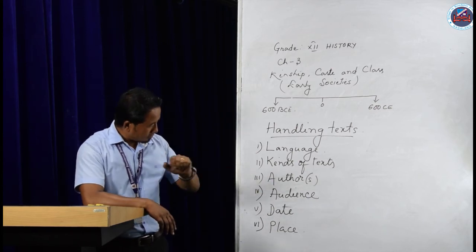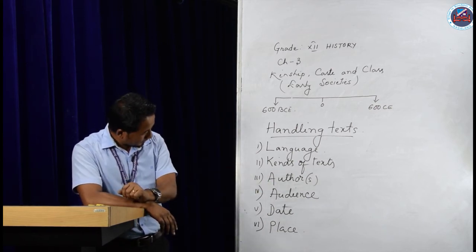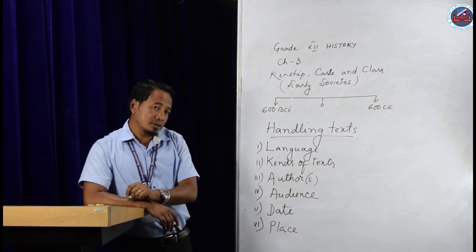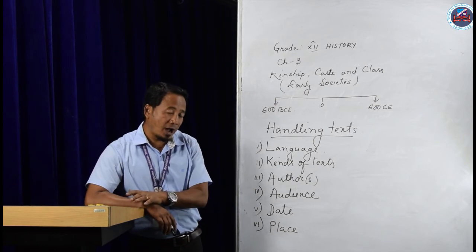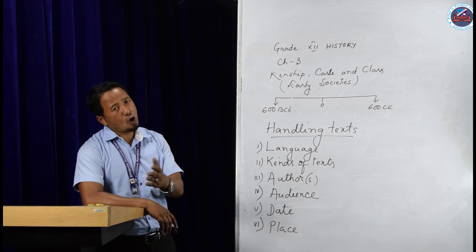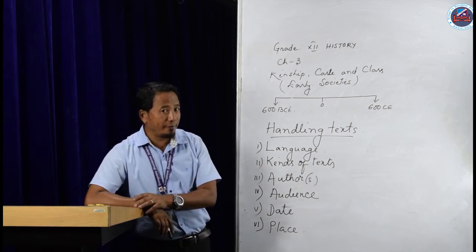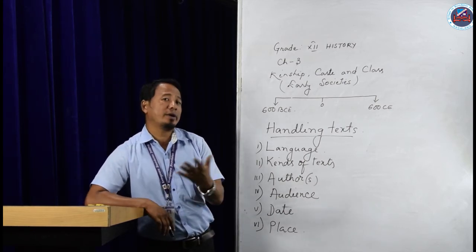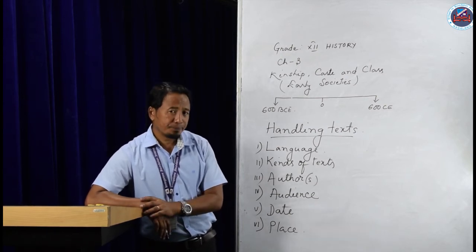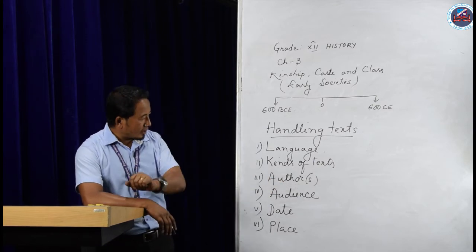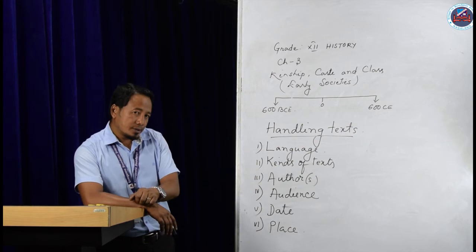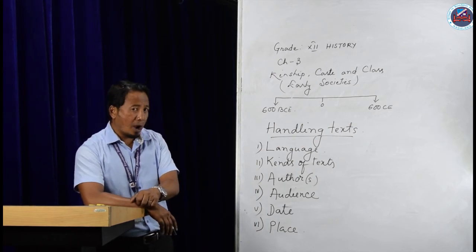Now let us go to the next element, the kind of text. What type of text is this Mahabharata? Mahabharata is a story of two sets of warring cousin brothers, who were against each other for land, property and power. Let us try to analyze Mahabharata. Author, who wrote Mahabharata?